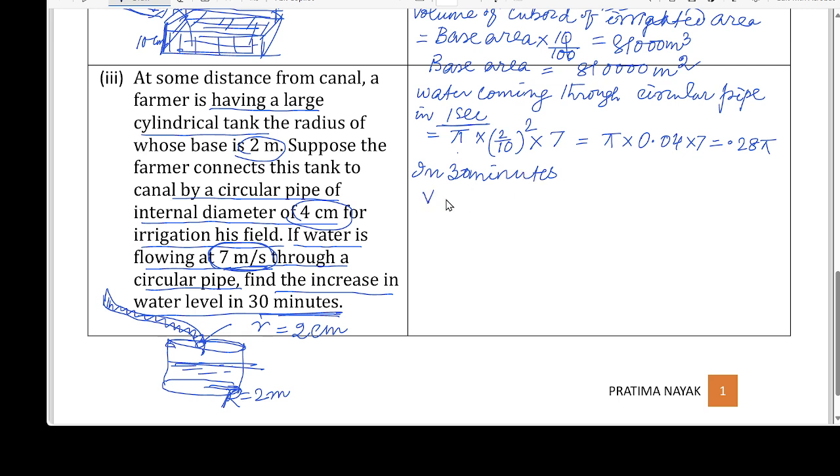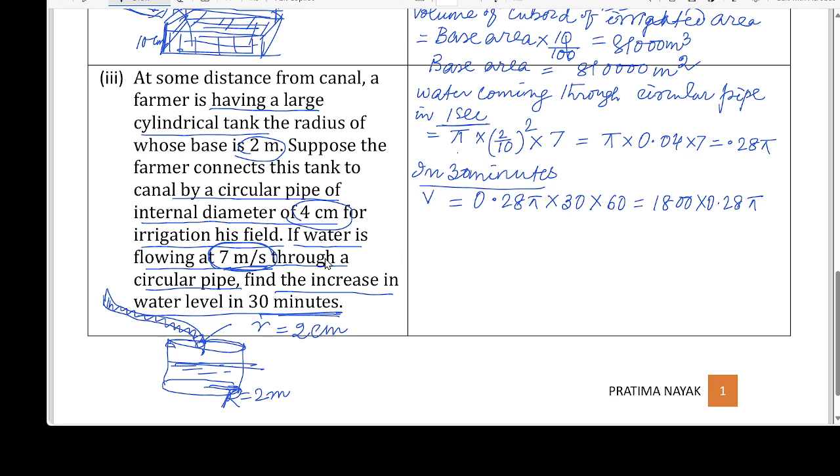So volume equals to 0.28 pi into 1800. I'm not putting pi here because that is also a cylinder, so I can shortcut the calculation. So this is the volume of water coming in 30 minutes.